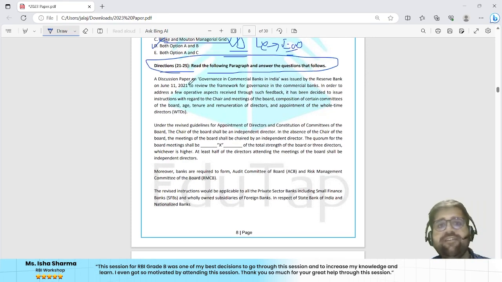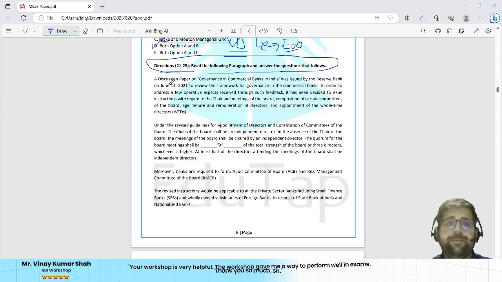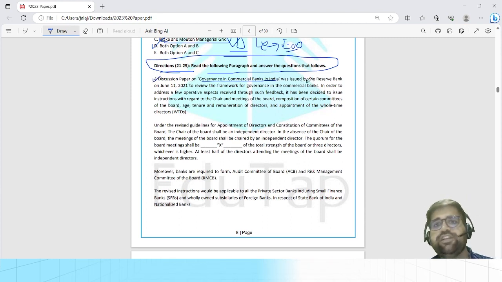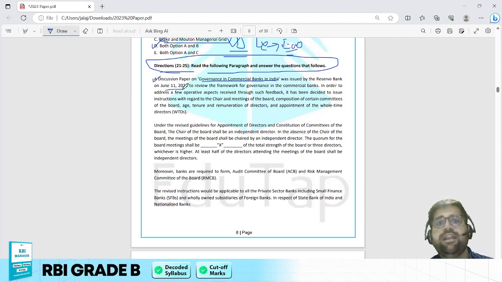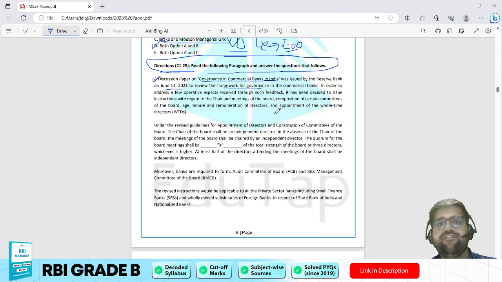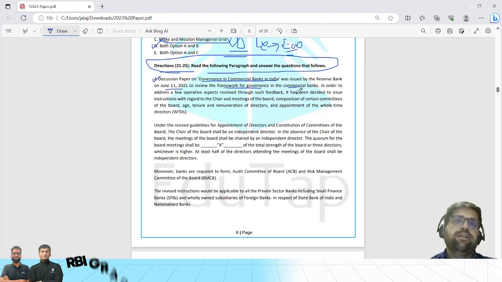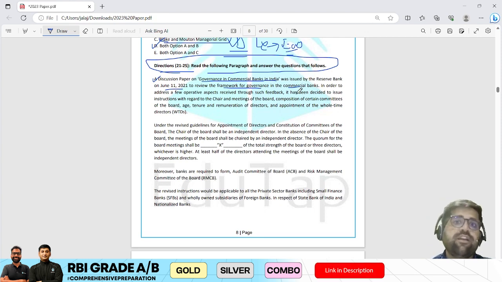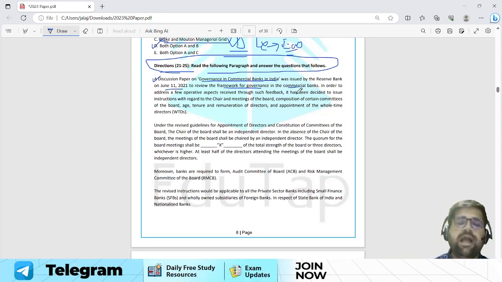Now, I am starting with this particular topic with you. A discussion paper, Governance in Commercial Banks in India, was issued by Reserve Bank on June 11, 2021 to review the framework of governance in commercial banks. This introduced me that yes, I am talking regarding governance in commercial banks. This is how you have to set an idea about the passage and feed it to your mind.